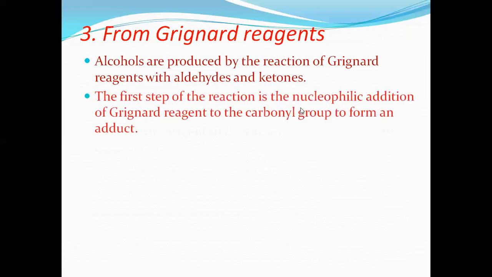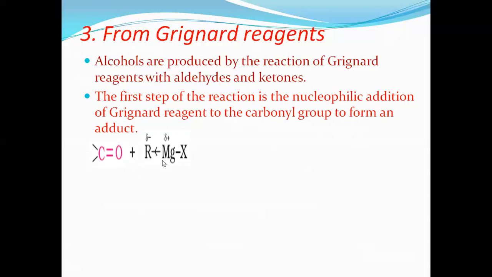First step of the reaction is the nucleophilic addition of Grignard reagent to the carbonyl group to form an adduct, that means an intermediate. Here, what would happen? Just observe RMgX. The alkyl group attacks the carbonyl carbon, and the double bond shifts to oxygen.